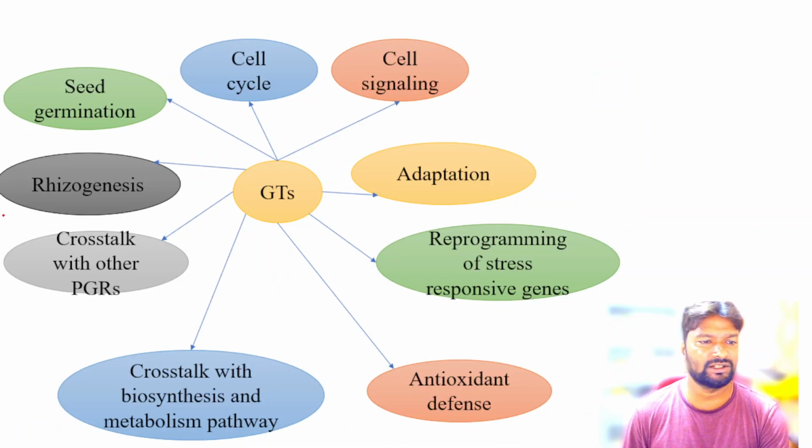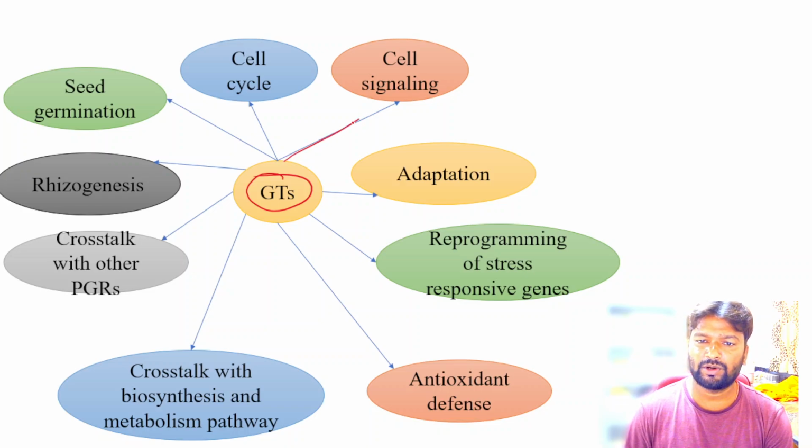Now come to the functions of the gasotransmitters. These gasotransmitters have very important functions in cell signaling. The second function is the regulation of the cell cycle.